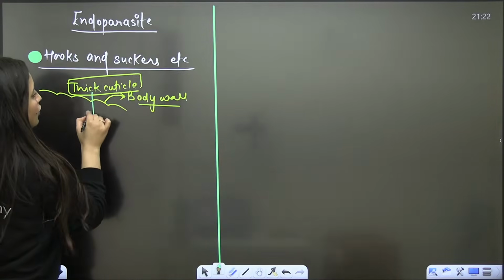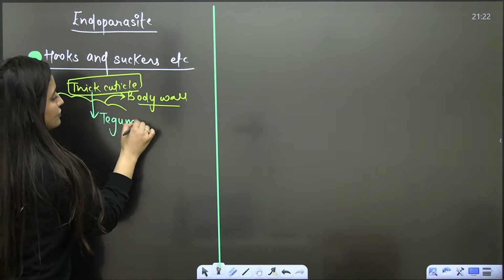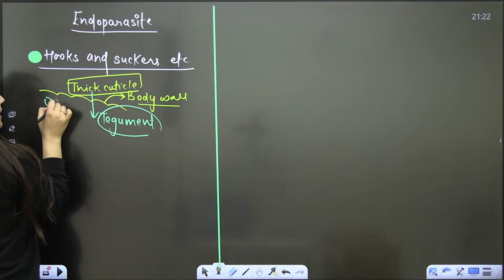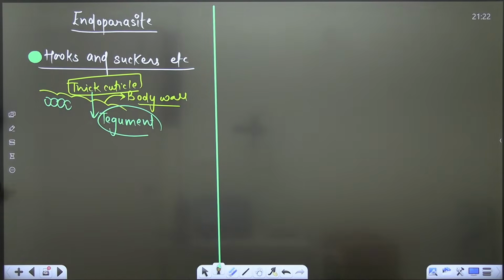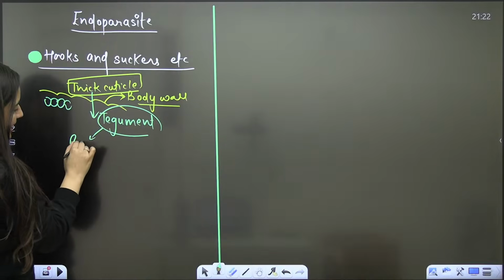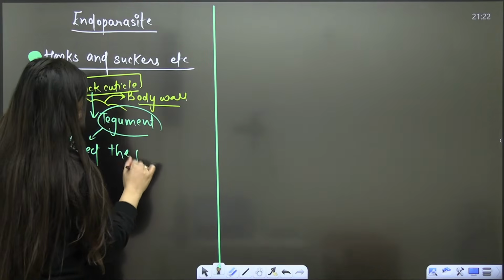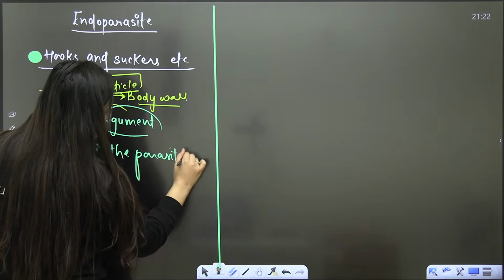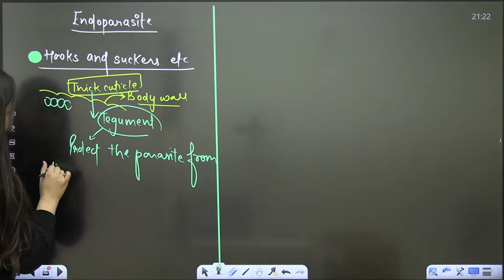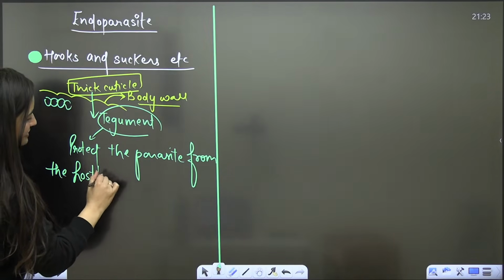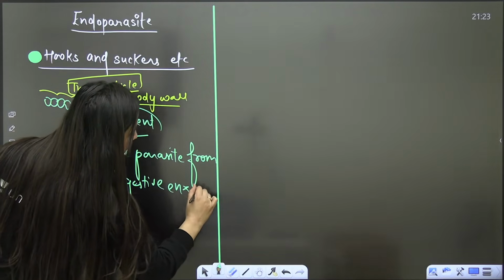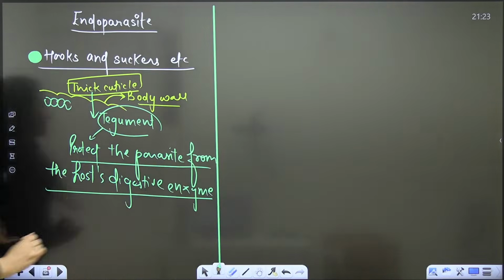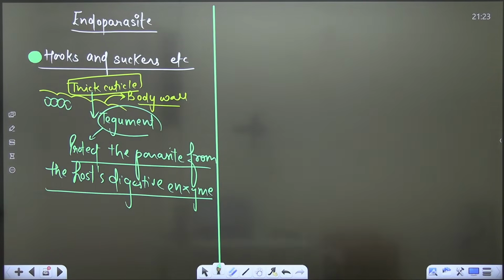For that, we also use the word tegument. The epidermis will be there, it will be ciliated, plus a thick cuticle is covering it. That is known as the tegument, and that will protect the parasite from the host's digestive enzymes. Is that clear? They have the tegument. Okay, bache.